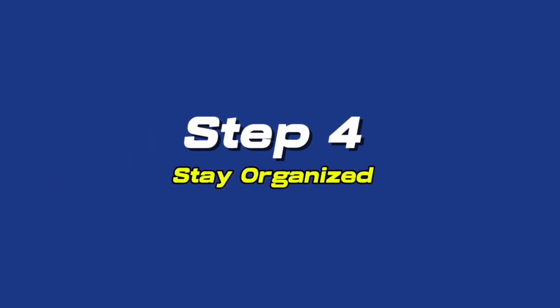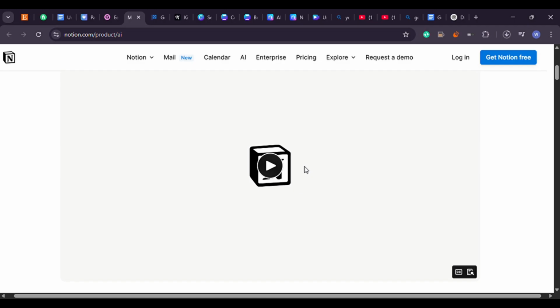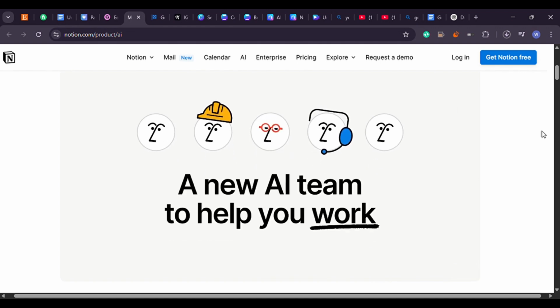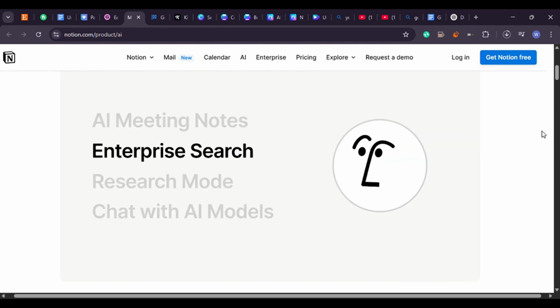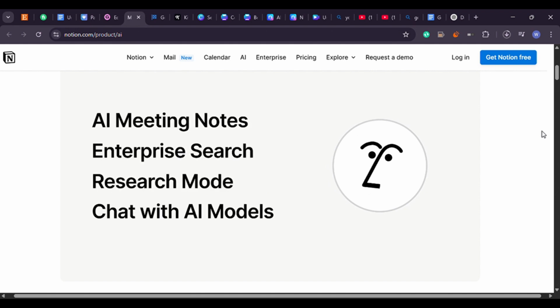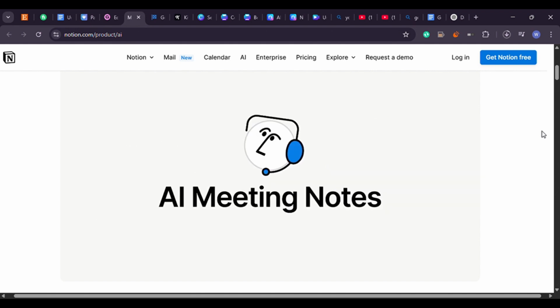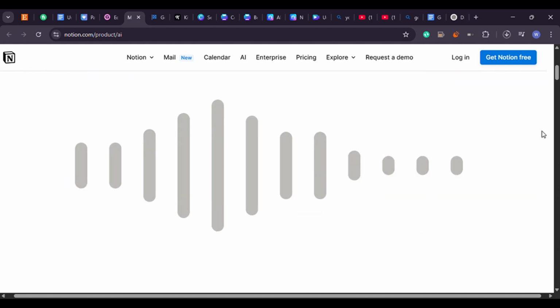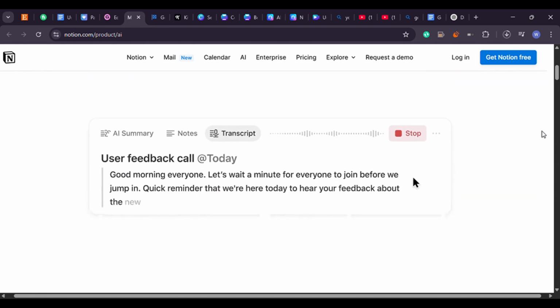Step 4. Stay organized. This is where Notion comes in. Notion is more than just a note-taking app. You can use it to build your entire product system. Create a new page in Notion and title it with your product name. Inside that page, you can keep your prompts, your ChatGPT responses, your Canva links, your ideas for future edits, and even a launch checklist.